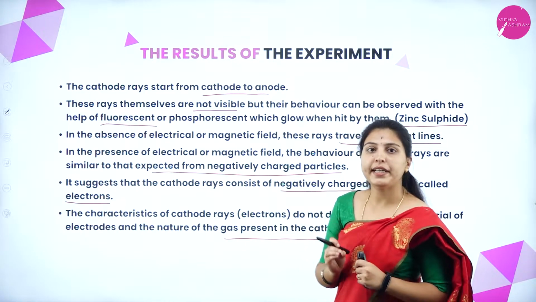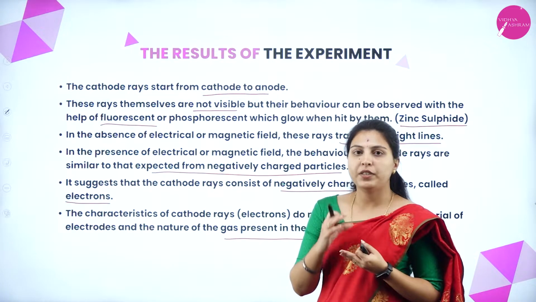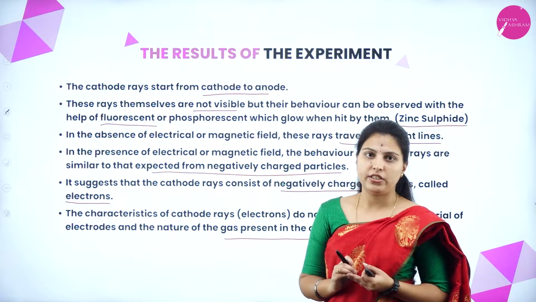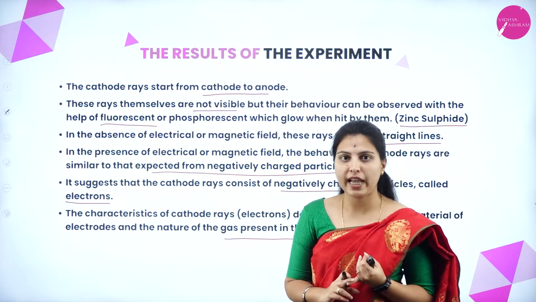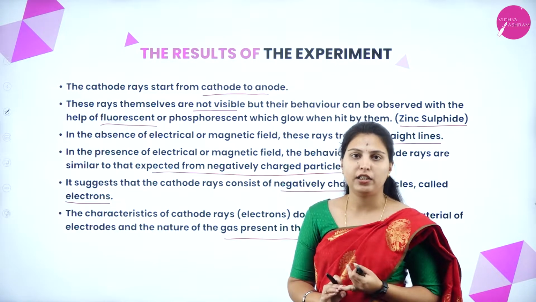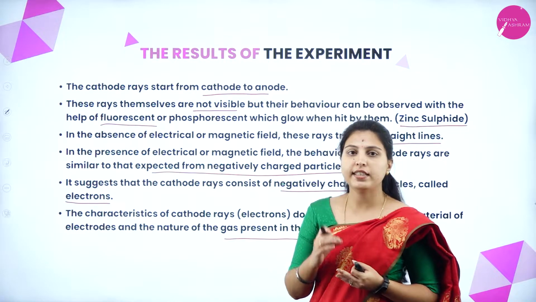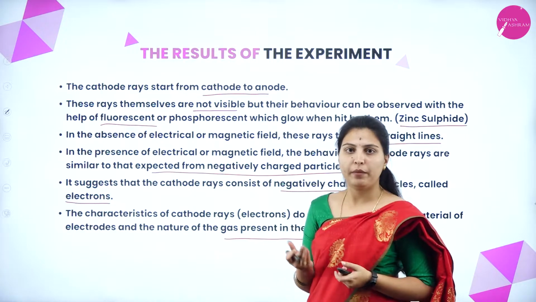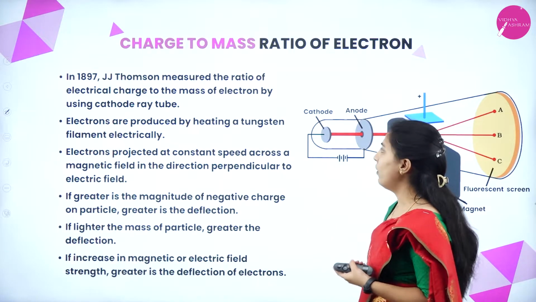Whatever the material of the electrode or the nature of the gas, the observations and results will not change. It means cathode rays are independent of the nature of gas and material of electrodes. If we change them, the results will be the same as shown above. Next, we'll see the charge to mass ratio of the electron.